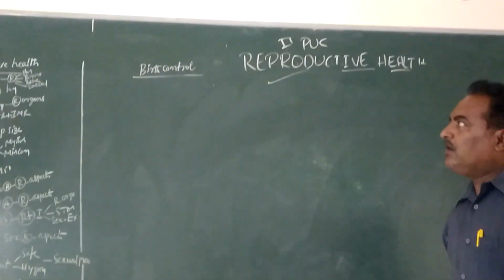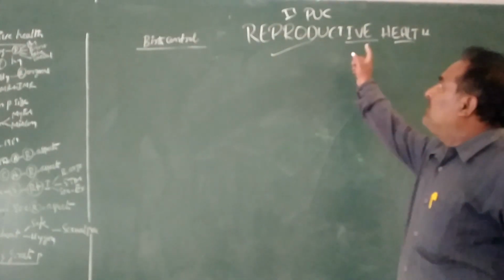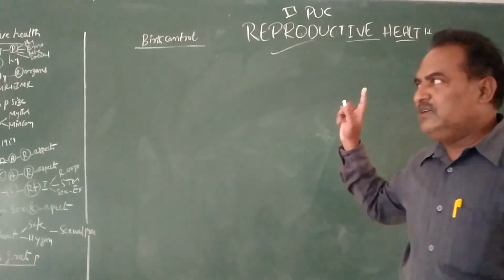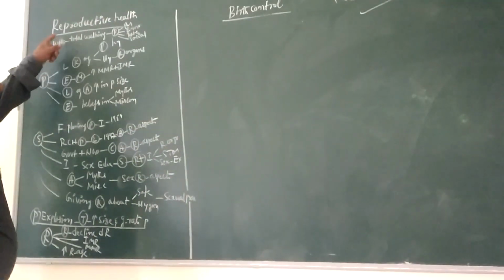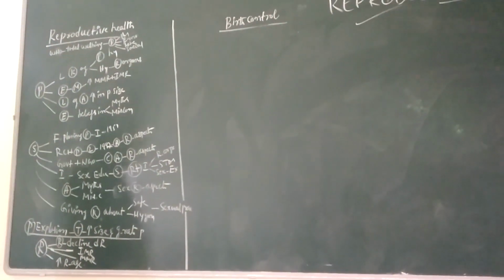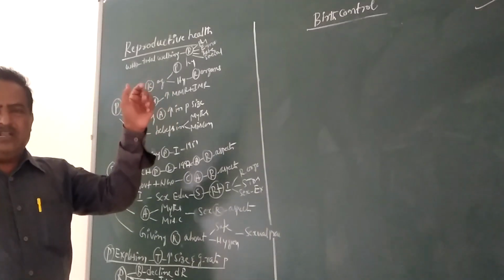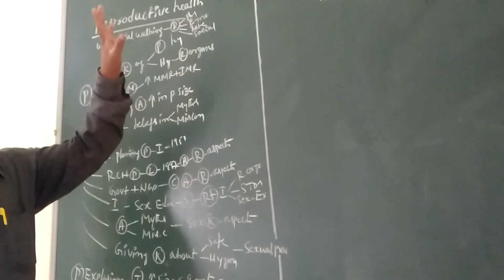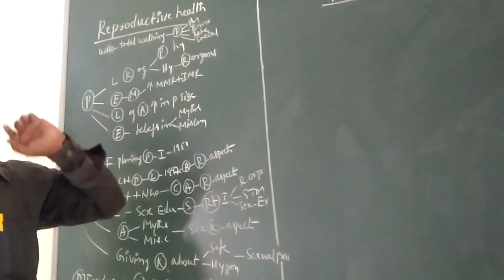Students, come to the next topic in biology, that is reproductive health. Reproductive health means healthy reproductive organs and their functions. That is called reproductive health in general.